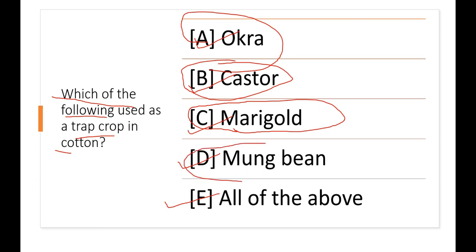Okay, mung bean is also used for direct trap crop for the cotton. So the answer will be all of the above.